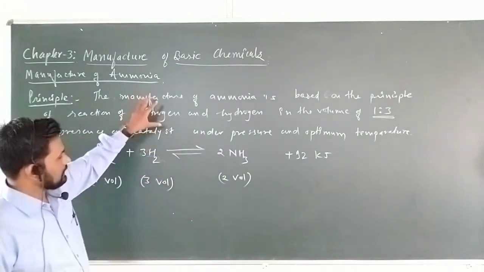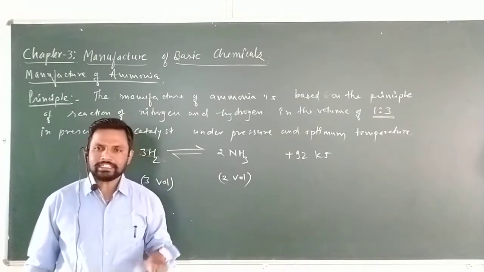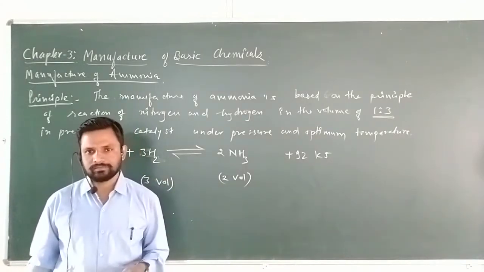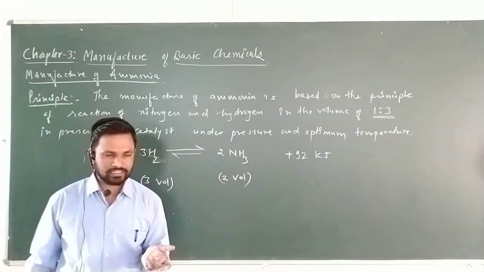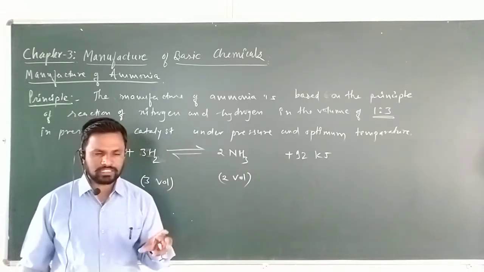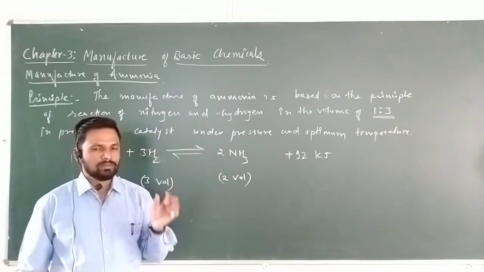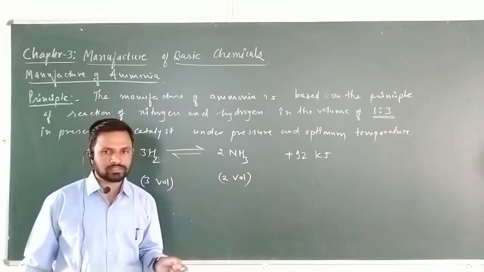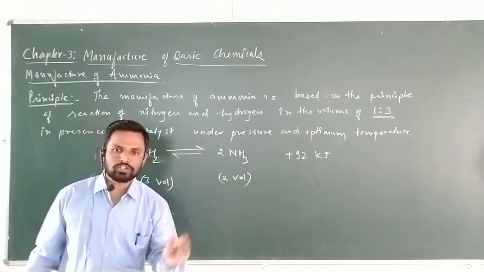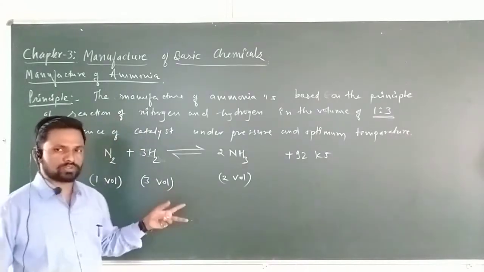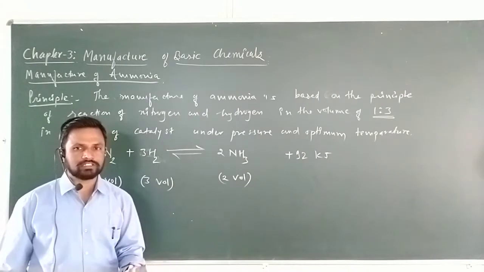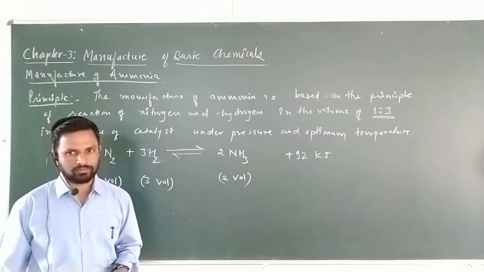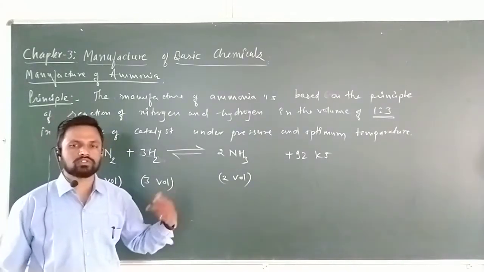But here in the manufacture of ammonia, initially there are 2 different processes, that is the Haber process and the modified Haber process. Initially it was the Haber process and further it was modified, that is nothing but the modified Bosch Haber process. Let me discuss the first Haber process and what are the limitations, then we go for the modified Haber process and which one is better, that we are also going to see.